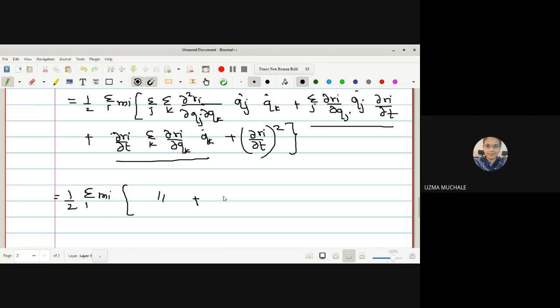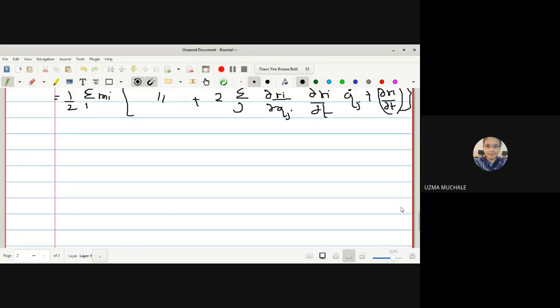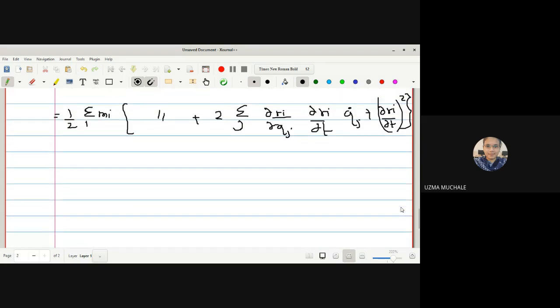The second term can be written as 2 times summation over j ∂R_i/∂Q_j into ∂R_i/∂t into Q_j dot. Is it okay with this? Plus ∂R_i/∂t squared, and the bracket is complete. Simply we are evaluating the summations.